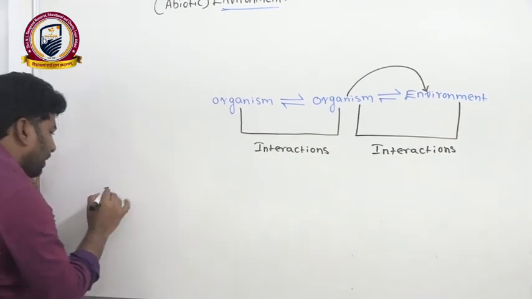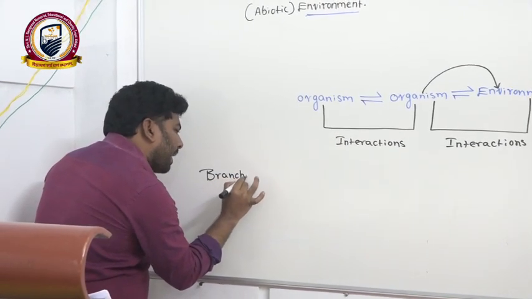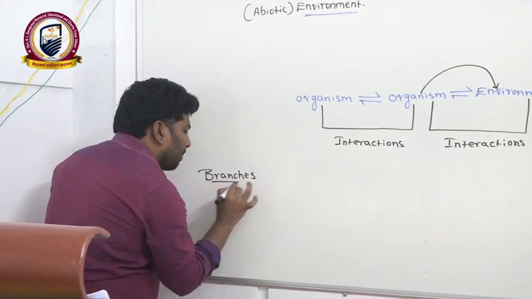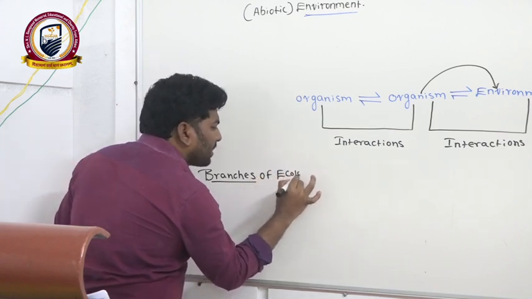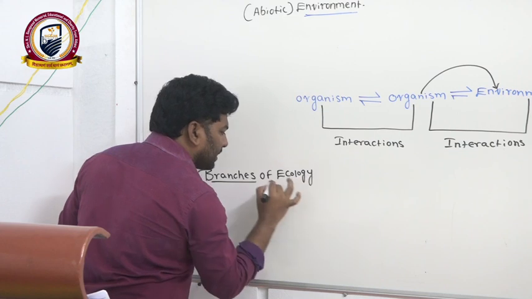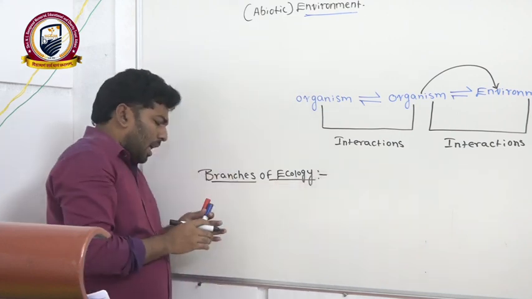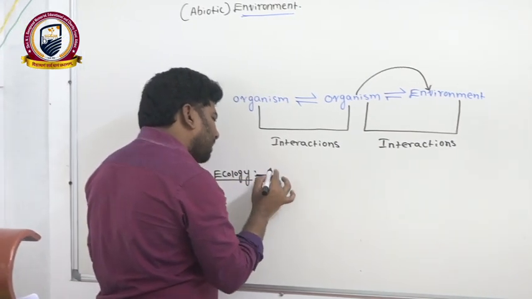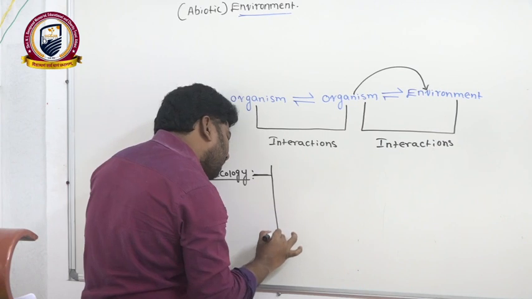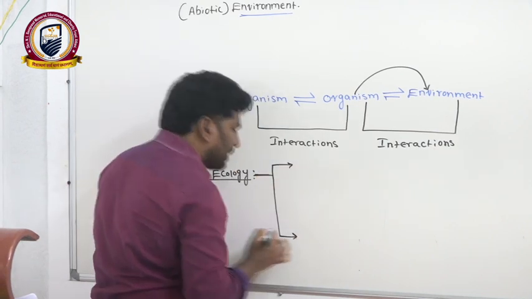Now, branches of ecology. We have many branches in ecology, but as per our syllabus we will discuss two branches here.